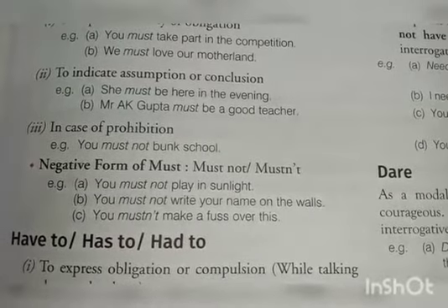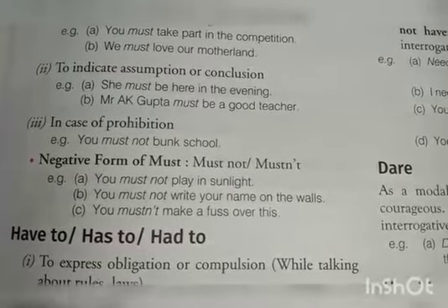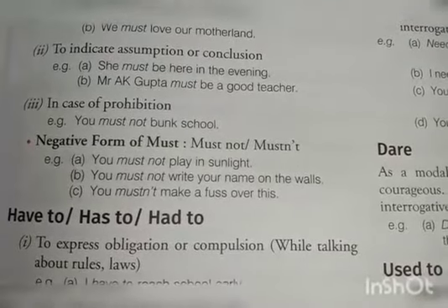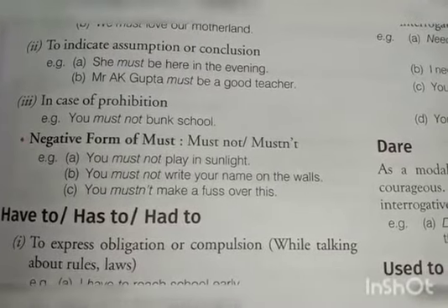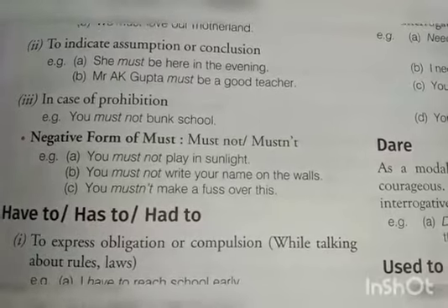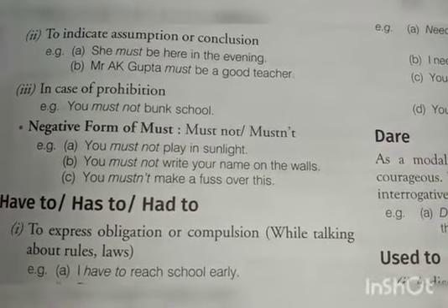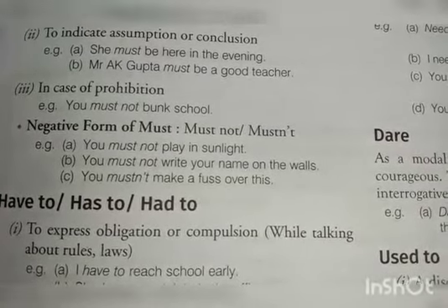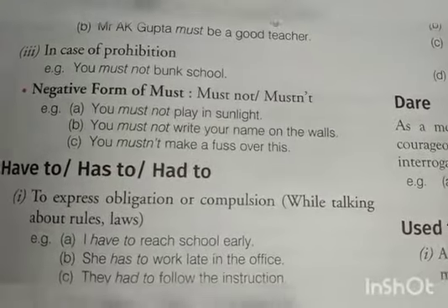In case of prohibition, you must not bunk school. Negative form of must: you must not play in sunlight. You must not write your name on the walls. You must not make a fuss over this.